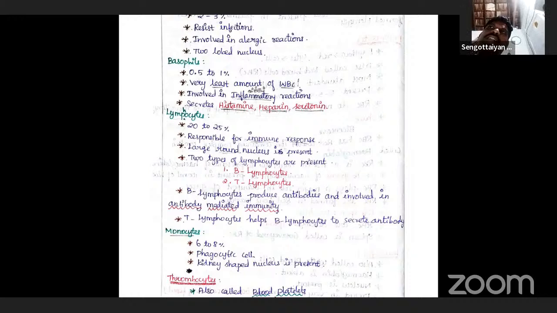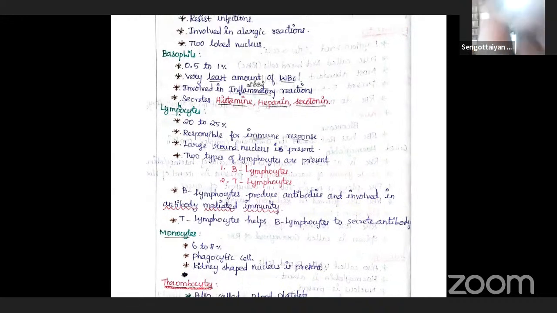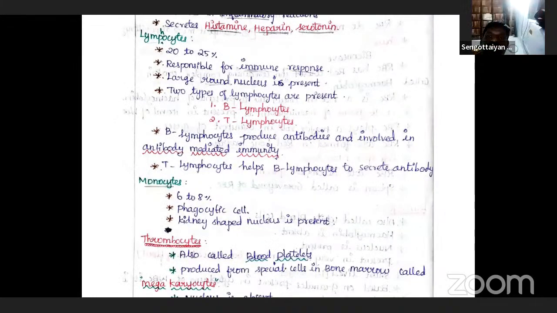The two lymphocytes are responsible for immunity, antibody-mediated immunity or cell-mediated immunity. Both T lymphocytes and B lymphocytes are important for the immune response of the body. The T helper cells also help the B cells to secrete the antibody.